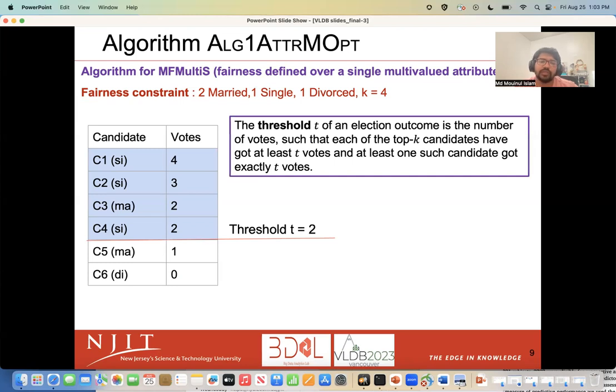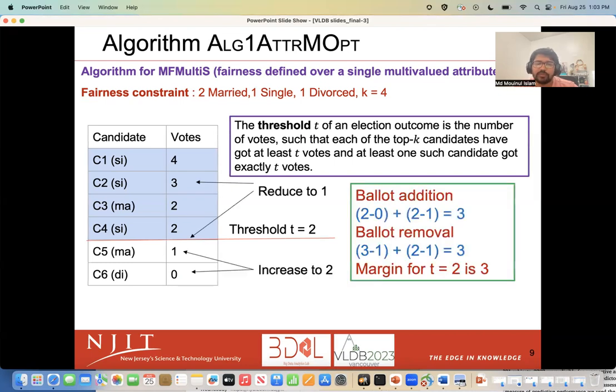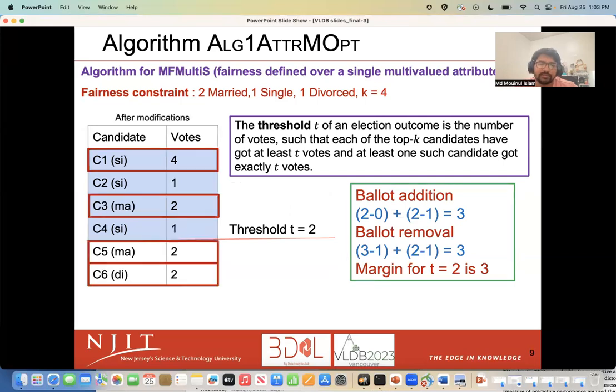As an example, if one has to select 4 candidates such that 2 are married, 1 is divorced and 1 is single, this requires a number of ballot substitutions. One possibility is to reduce votes from candidates C2 and C4 to 1 and increase votes of C5 and C6 to 2. This requires a total of 3 ballot deletions from C2 and C4, and 3 ballots to be added for C5 and C6. Now, the resulting top 4 candidates are C1, C3, C5, and C6, which satisfy the query constraints.